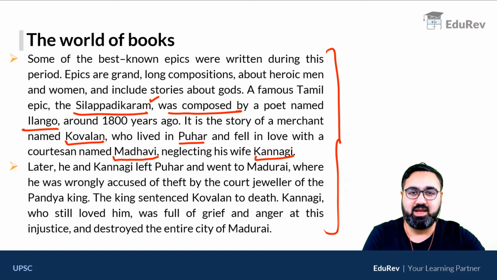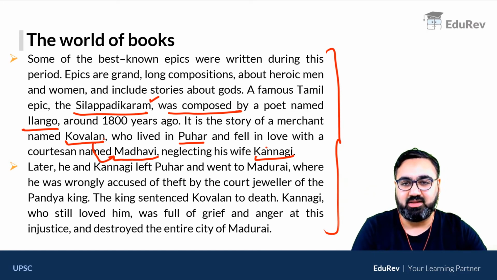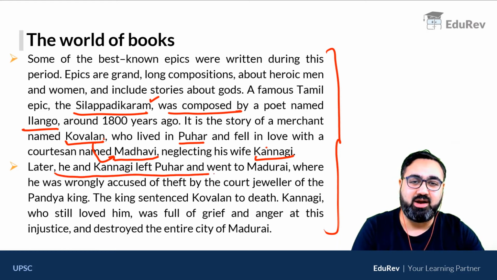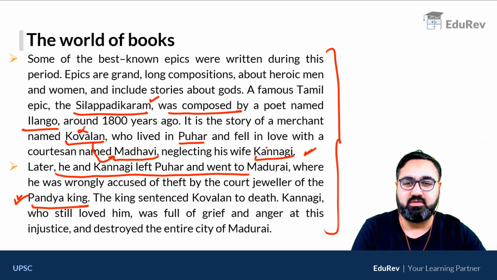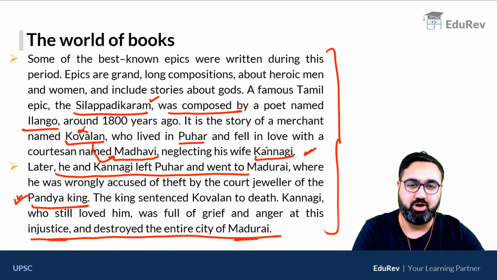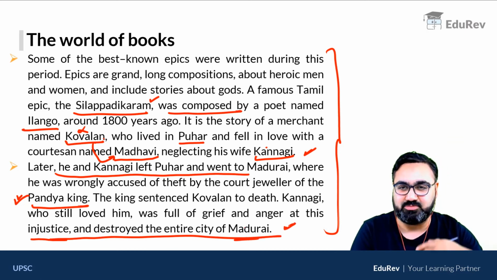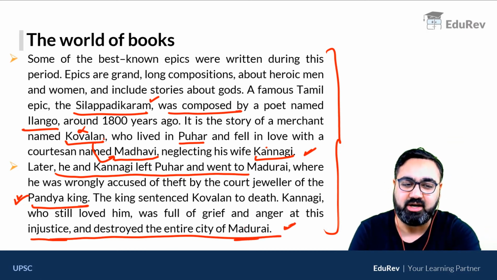So Kovalan and Kannagi were married, but Kovalan fell in love with Madhavi. Later on, Kovalan and Kannagi left Pohar and went to Madurai, where he was accused by the court jeweler of the Pandya king that he had stolen something, and thus the king sentenced Kovalan to death. Kannagi still loved him, and she was very angry because of this injustice, and she destroyed the entire city of Madurai to take revenge for her husband. This is the story of Silapadikaram written by Ilango.